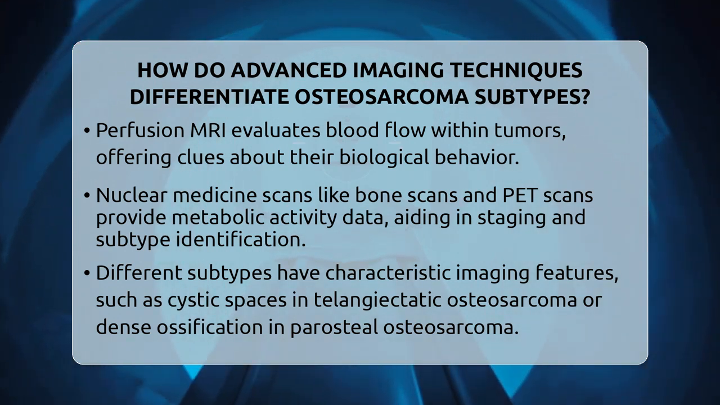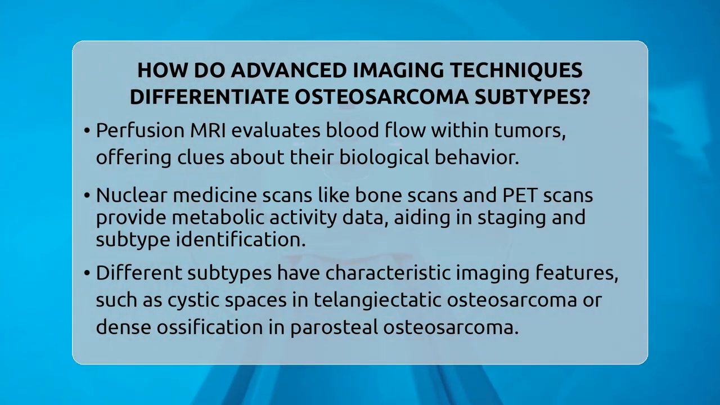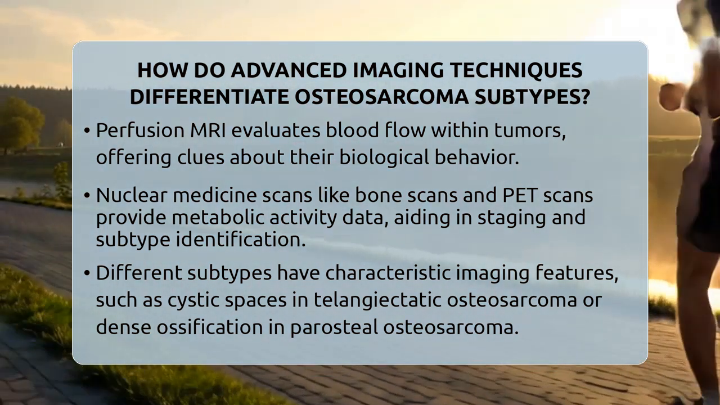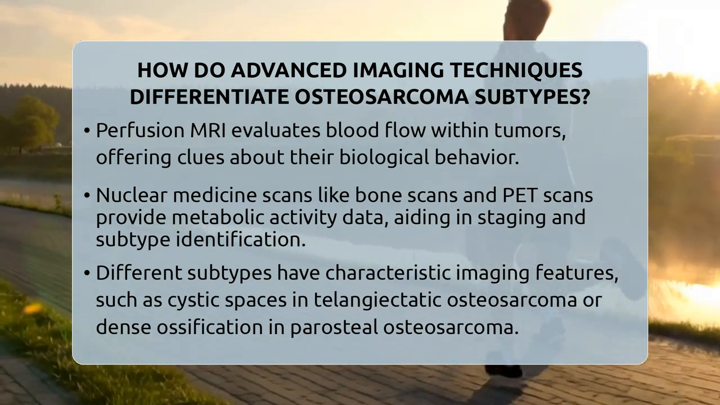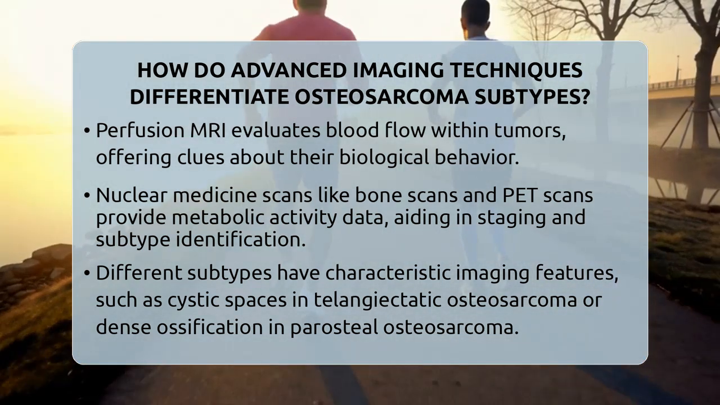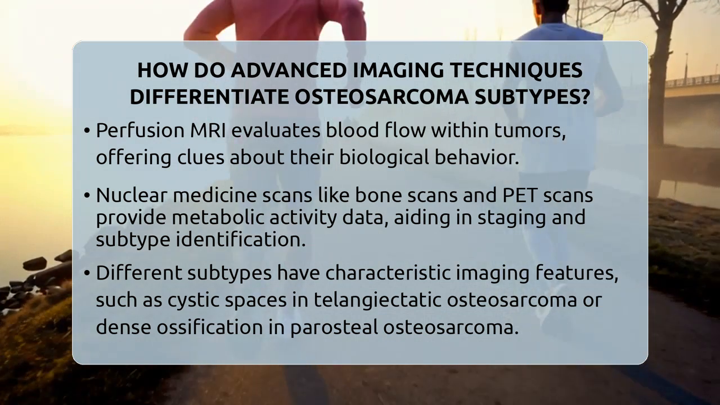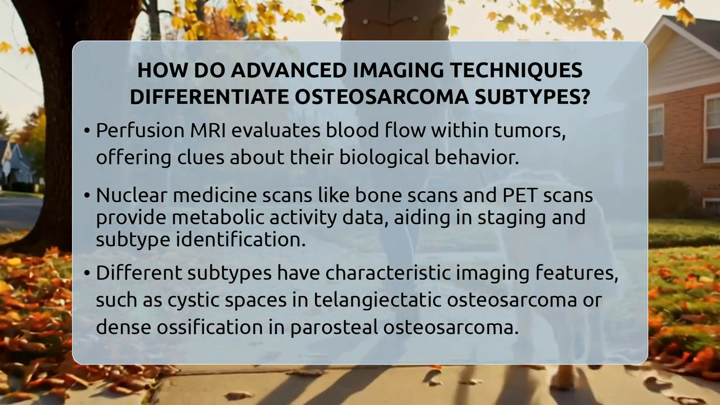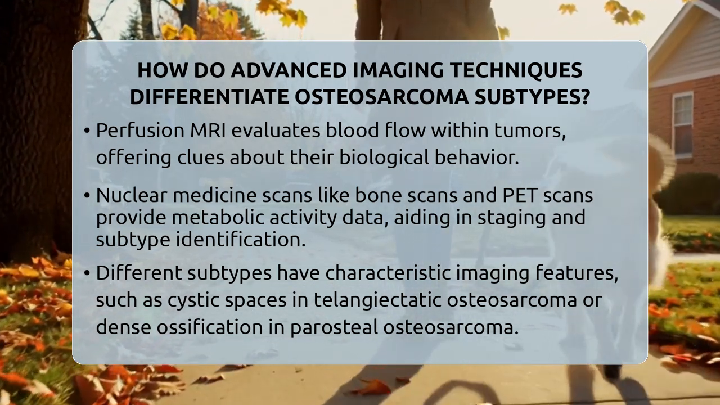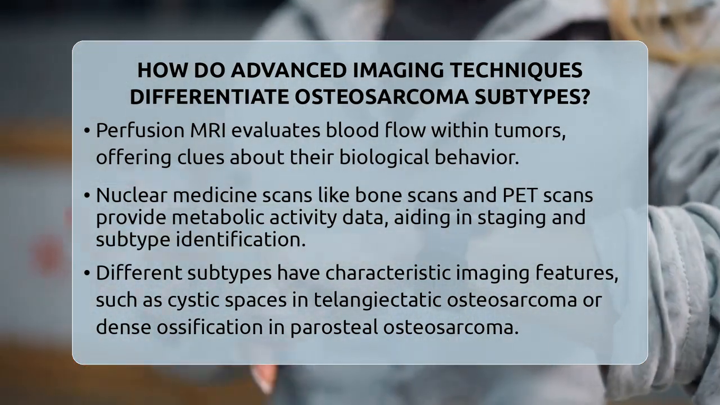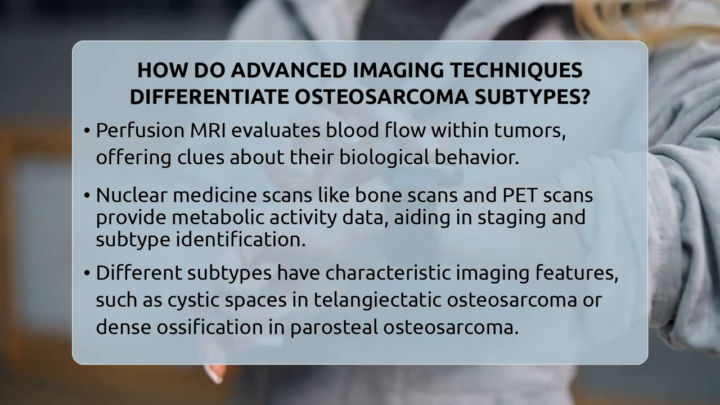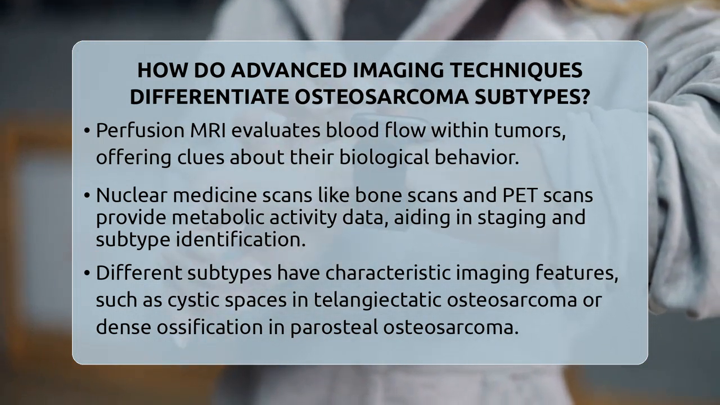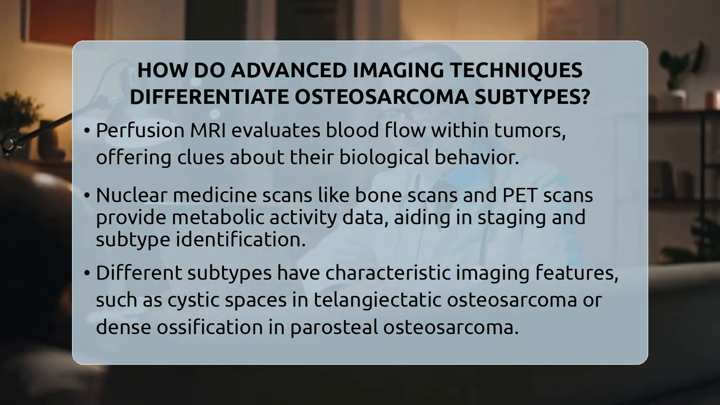Periosteal osteosarcoma, which grows on the bone surface, appears as dense, ossified tissue with low T2 signal on MRI. Periosteal osteosarcoma shows a surface lesion with intermediate to high T2 signal and variable mineralization. Small cell and low-grade central osteosarcomas tend to have subtler features, often requiring biopsy for confirmation.